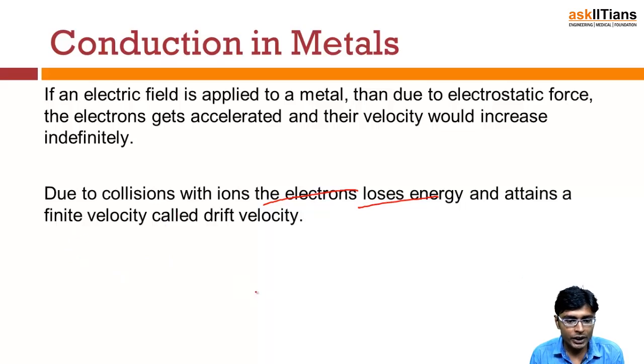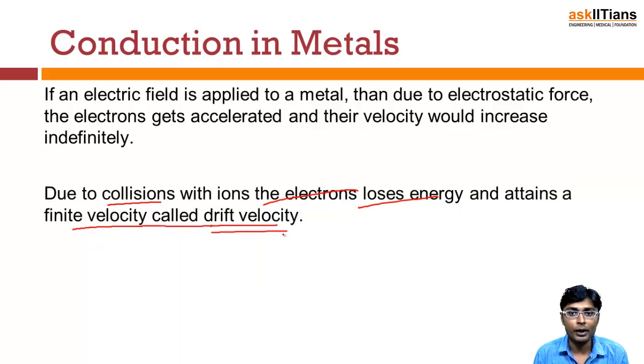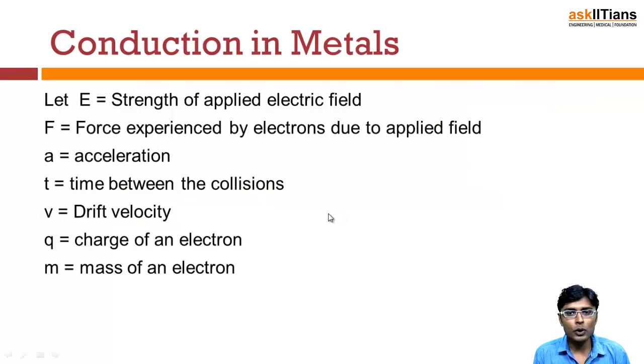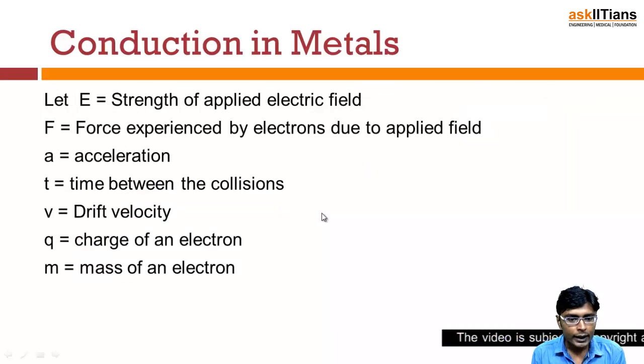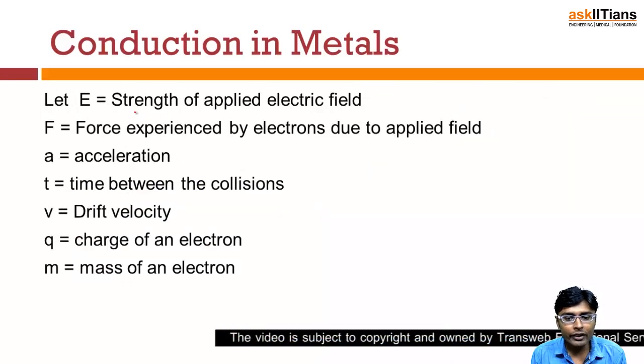So due to this collision, they attain a finite velocity, and this velocity is called the drift velocity. Please remember, drift velocity always comes whenever we talk about an electrostatic force. Whenever we apply electrostatic force, the velocity which the electron attains is called the drift velocity. Okay, so now let's suppose E is the strength of the applied electric field.